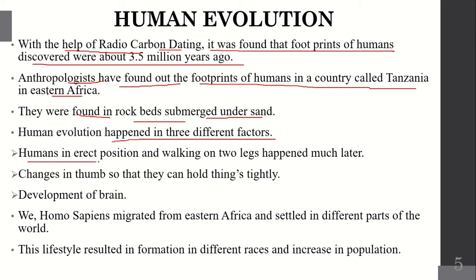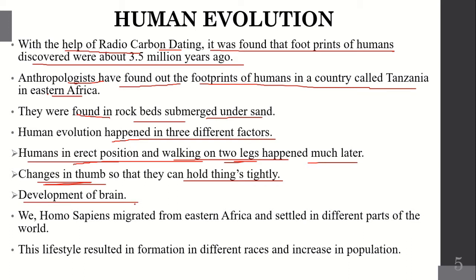Humans in erect position and walking on two legs happened much later. So the first thing is they walk on two legs, that is, they stand erectly, straight, and walk with two legs. That was much later. Then changes in the thumb so that they can hold things tightly, and the development of the brain.